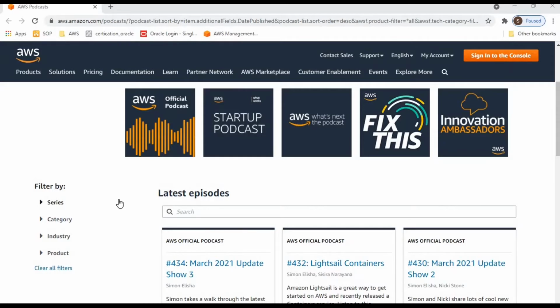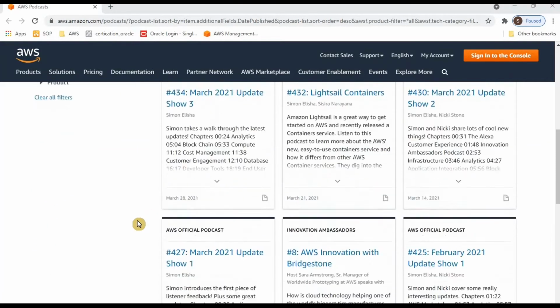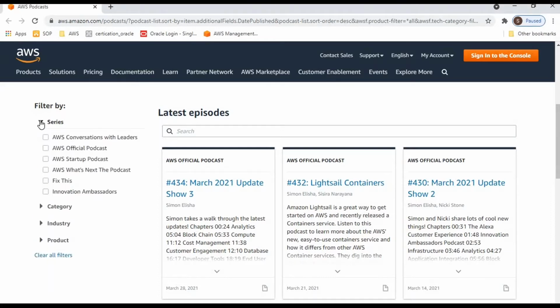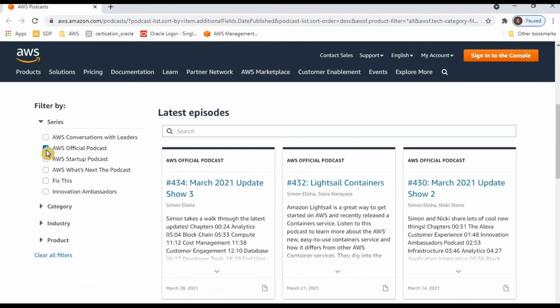Now we are going to see how to use the AWS podcast. Here we can see a lot of podcasts that have been given by AWS. These are all the latest episodes. We can use the filter by series, to choose which series you want to see. You can just click AWS official podcast or startup podcast. If you click, it will change here and show the latest one. For the AWS startup podcast nothing is there, so I click the AWS official podcast.